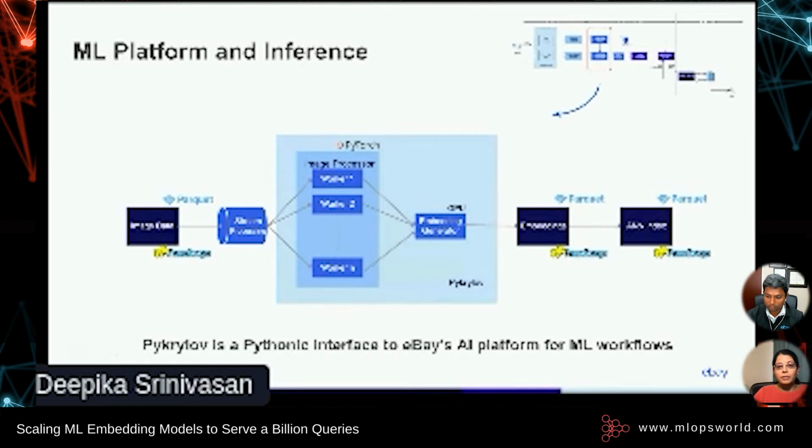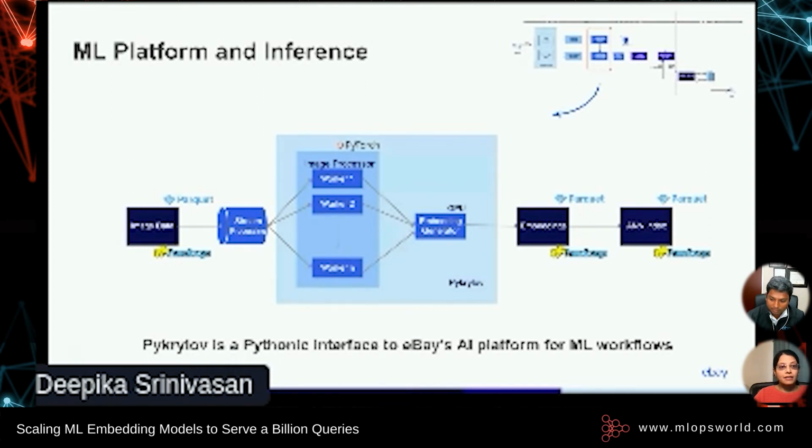The images downloaded by the Spark job are stored as Parquet files on HDFS. Image binaries in these files are streamed using an in-house Python-based streaming utility, read as raw pixels, cropped and normalized to a tensor representation by a PyTorch application with multiple workers. The pre-trained image model reads this tensor as an input and it returns an embedding per image. Image processing and this embedding generation task run on PyKrylov, which is a Python-based interface to eBay's GPU-based AI platform that is extensively used for running ML workflows.